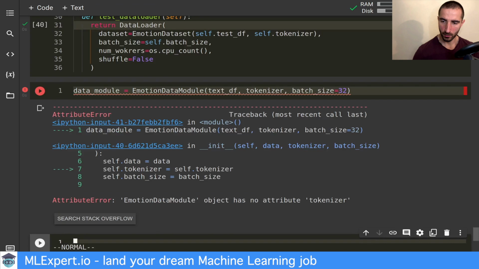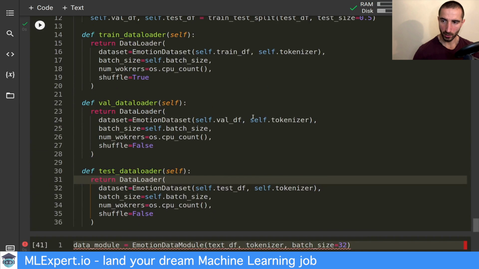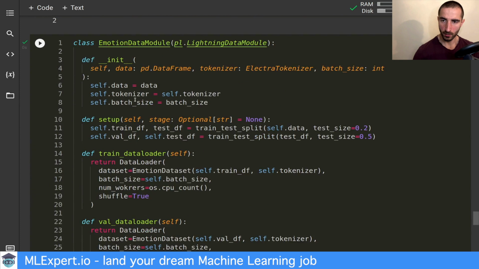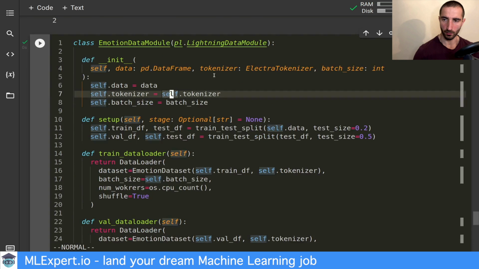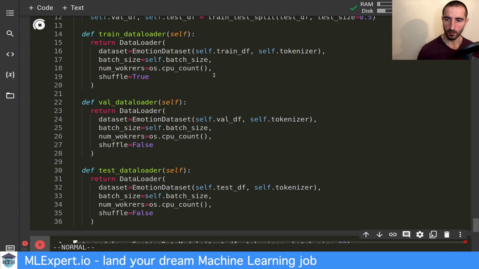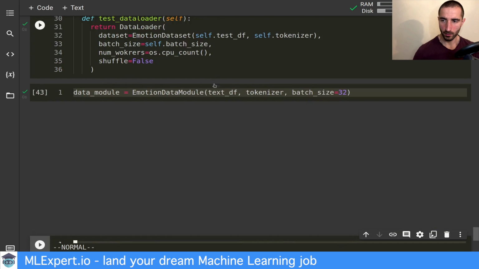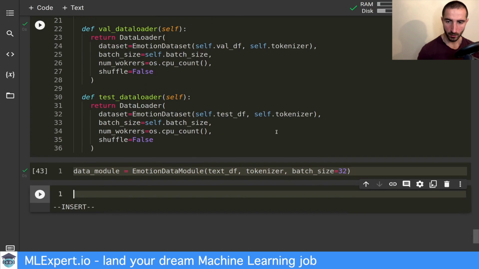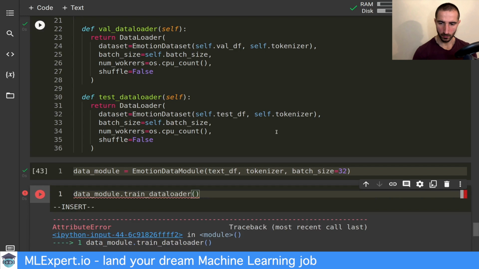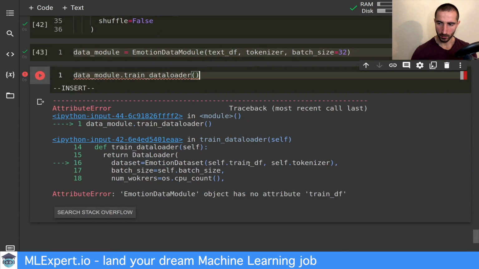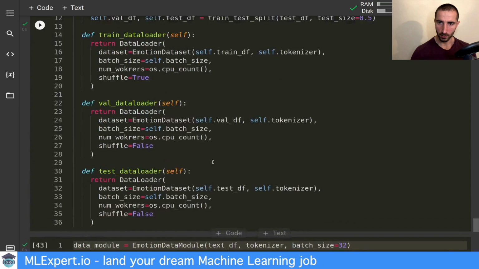So we don't have the tokenizer. Oh, this should give us what we need. All right, so just to test this, I'm going to call the train data module train_dataloader, and this should return the data loader.